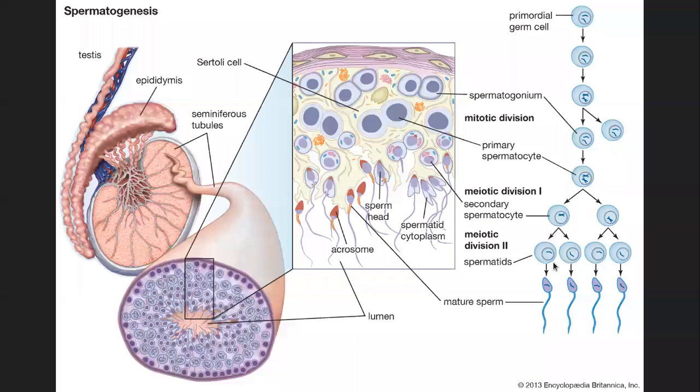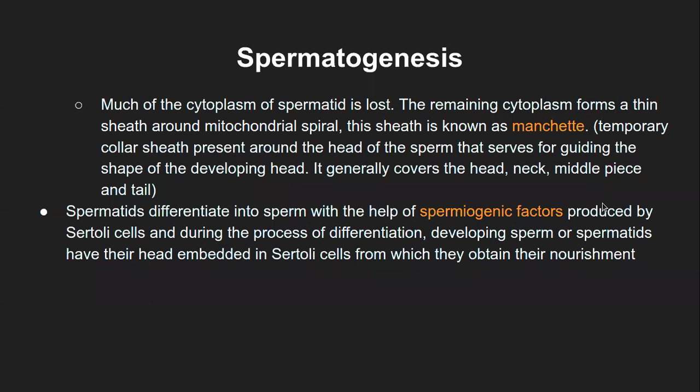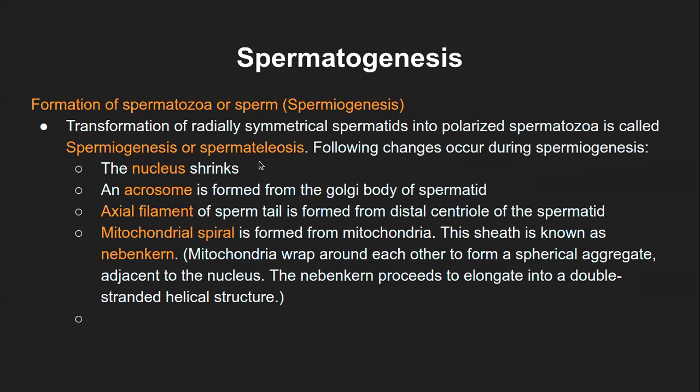So what it means is, before this part is formed completely, it is still embedded or enclosed within the Sertoli cell. And then at the final stage, it is released into the lumen of the seminiferous tubule. So that is the second stage, the formation of spermatozoa.